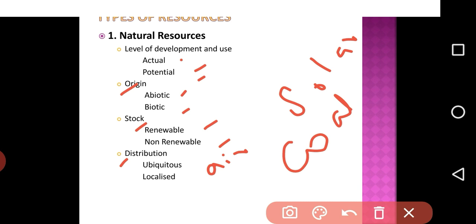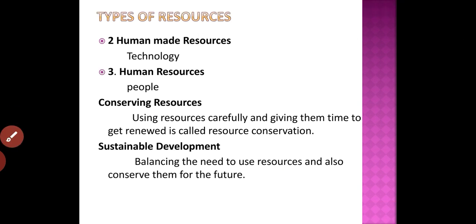Next type of resources, human-made resources. Human-made resources are those resources which are made by humans. For example, buildings, roads, machineries, vehicles, these are all made by humans. So here people use natural resources to construct everything. The main thing people use is technology.